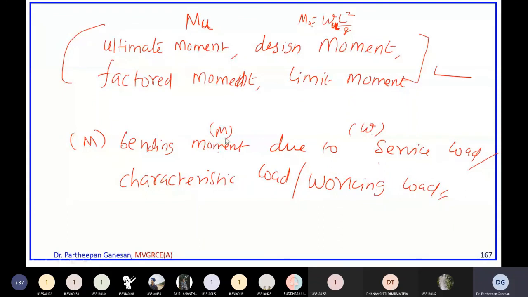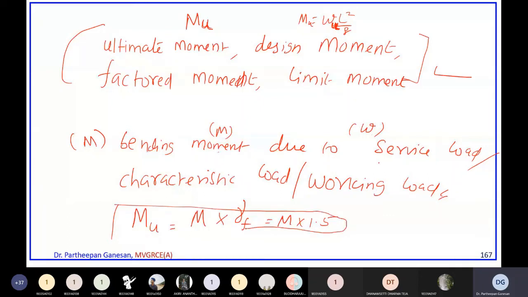So to find out MU, it is nothing but the characteristic bending moment, or bending moment due to characteristic load, service load or working load, multiplied by the partial safety factor for the load. Normally it is taken as 1.5. So this is your limiting moment or ultimate moment or design moment or factored moment.